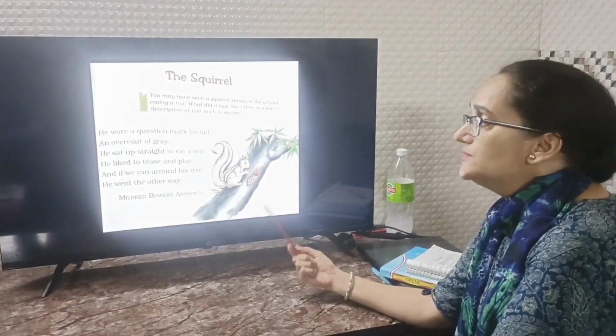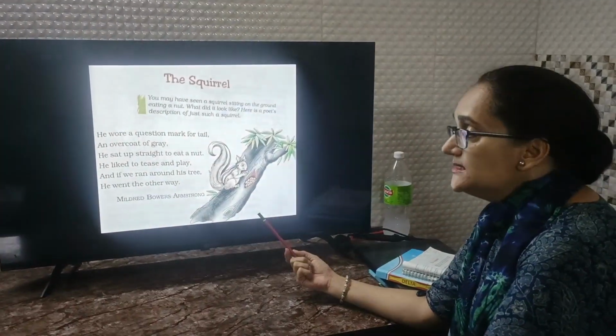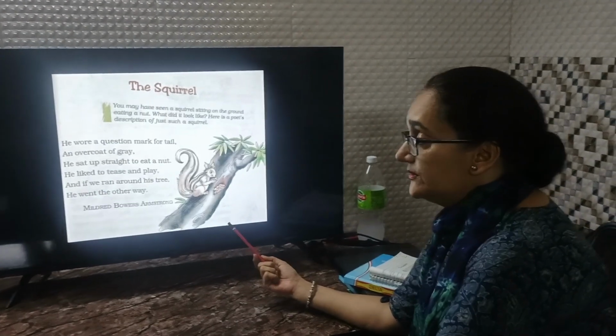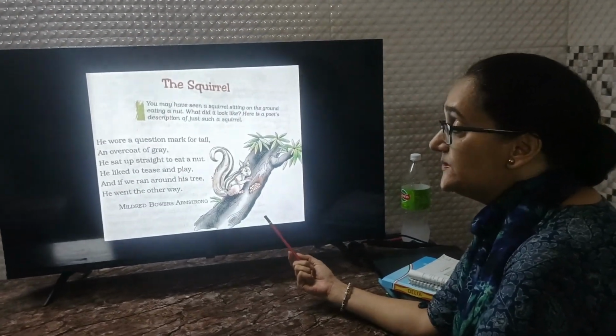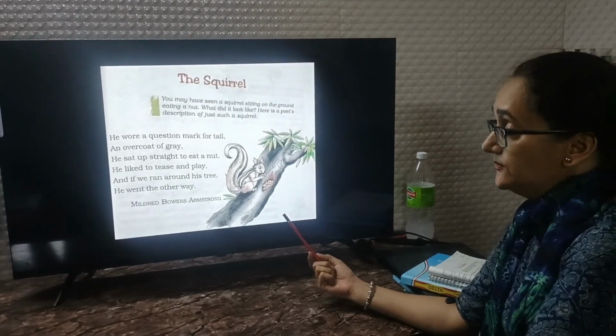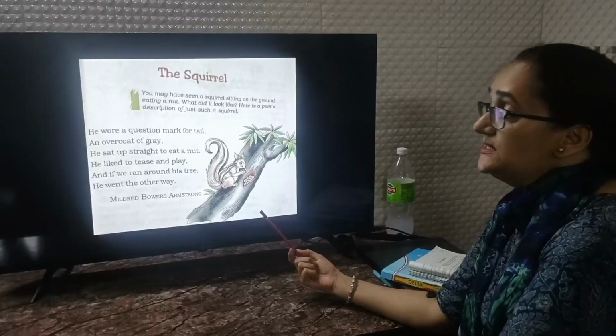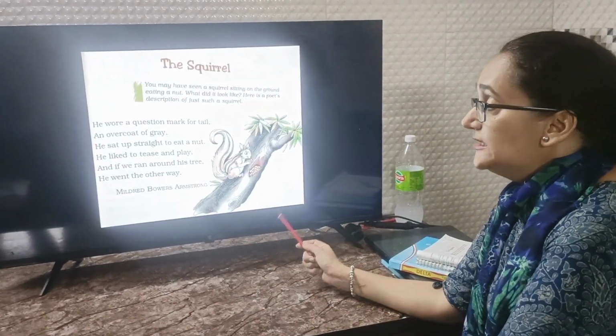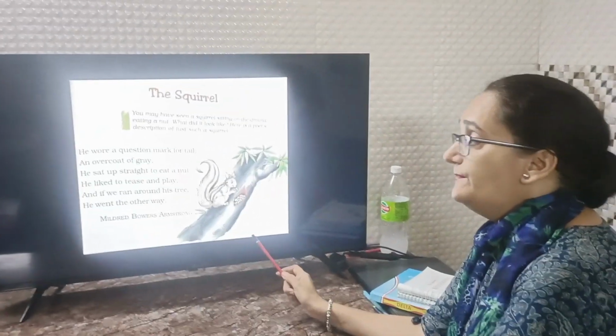He sat up straight to eat a nut. Now she discusses the eating habits of the squirrel. The squirrel is very fond of nuts, and to eat a nut she sits straight, and he liked to tease and play. The squirrel is very joyful, very playful.